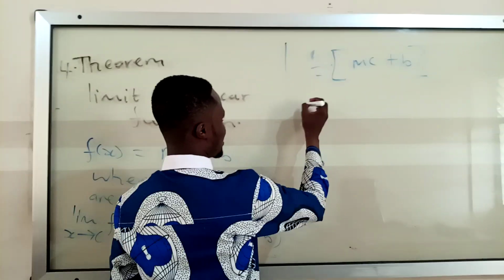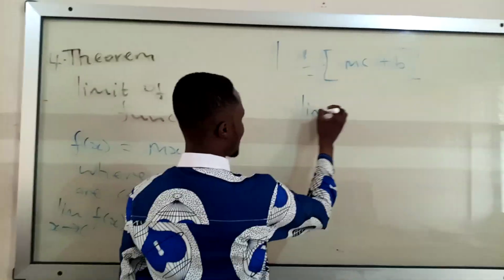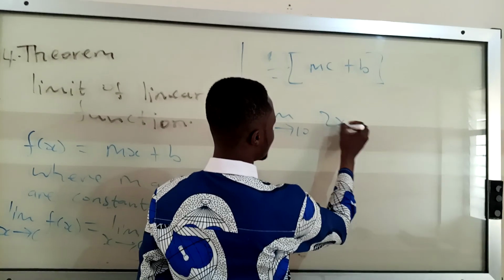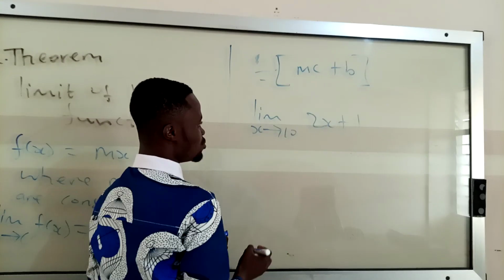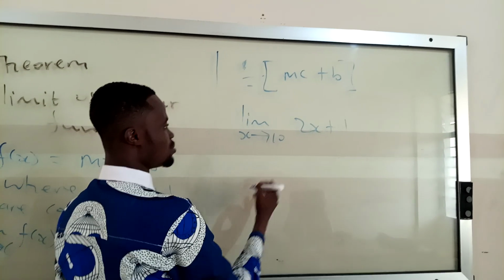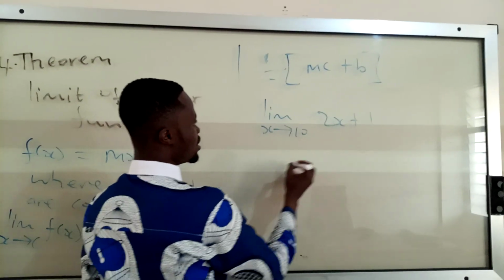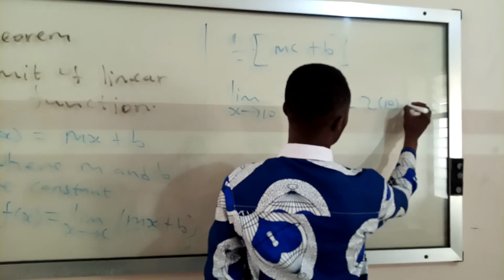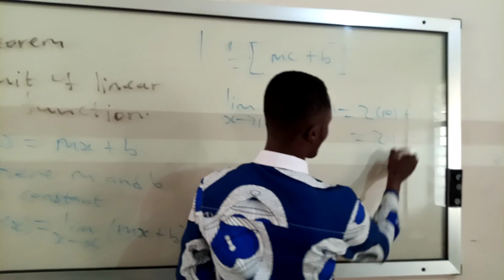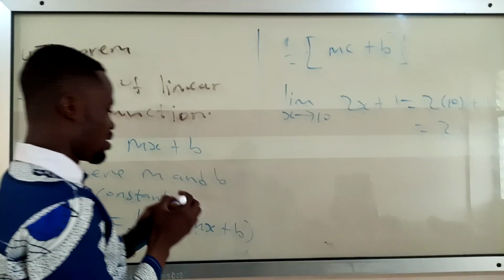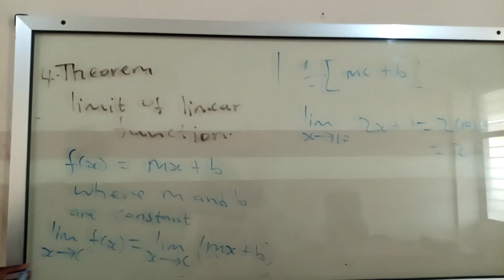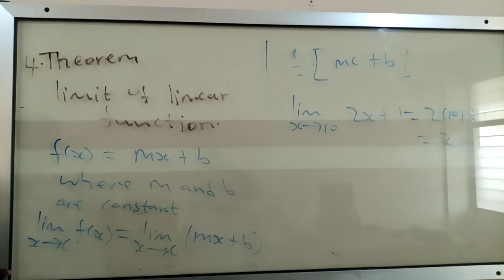So let me take an example. Suppose I have something like this, as x approaches 10, and I have 2x plus 1. So this one, straight away, I just substitute 10 into the equation. Then I'm going to get 2 times 10 plus 1, which is equal to 21. Okay. That is the idea of the limit of the linear function.